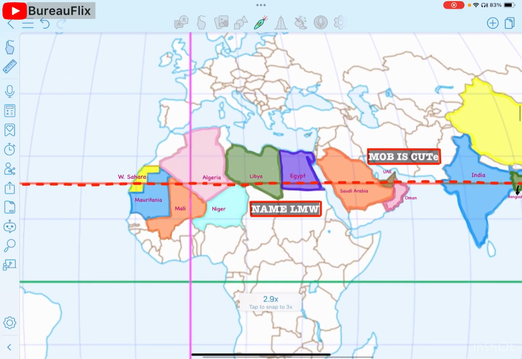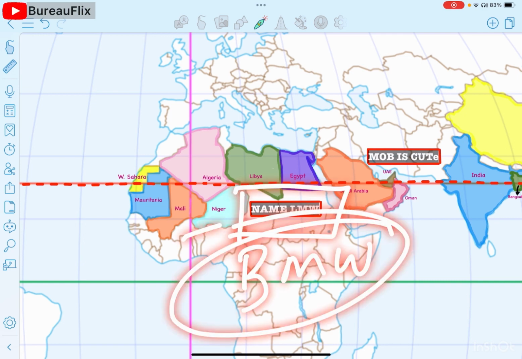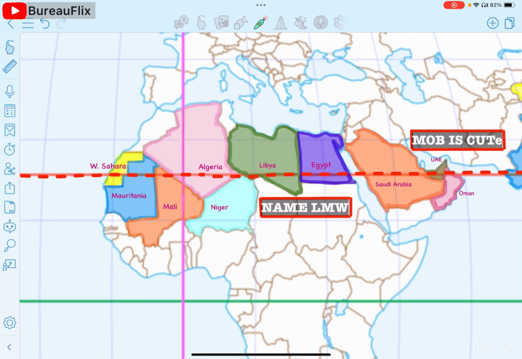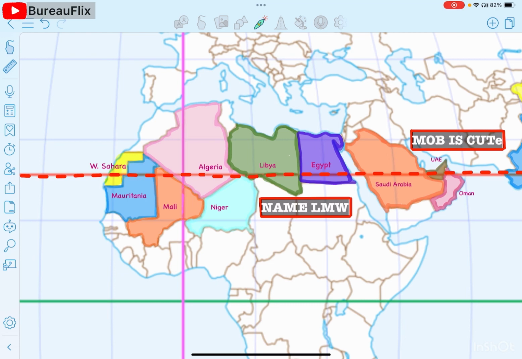In Africa, we have seven countries and we will learn these with the mnemonic name LMW. We all know about BMW cars. So here's this name LMW, the mnemonic for the African countries. Now, what does these mnemonic stands for? N is for Niger, A for Algeria, M for Mauritania, E for Egypt, L for Libya, M for Mali, and W for Western Sahara. So of course I know the mnemonics have countries all over the place, they are not in line, but this is the best way you can learn the Tropic of Cancer.